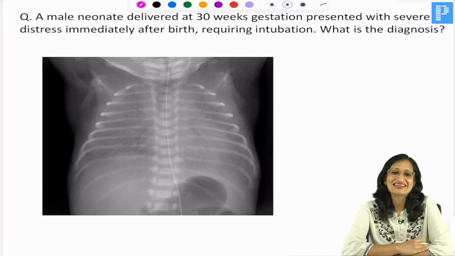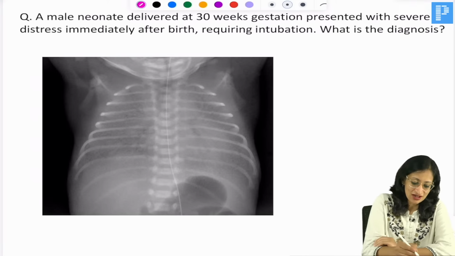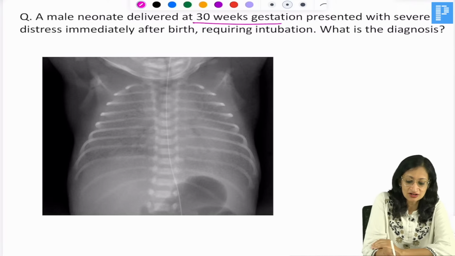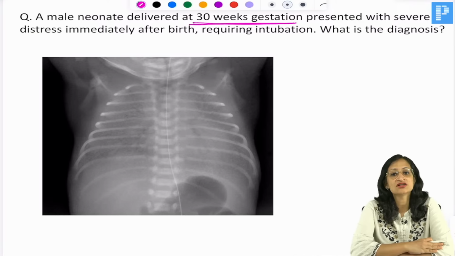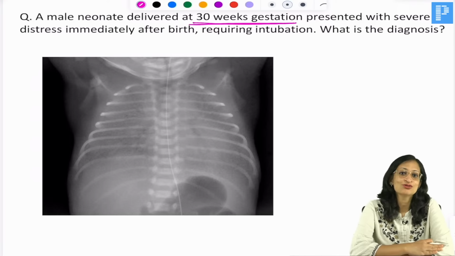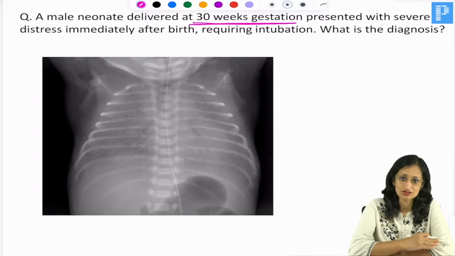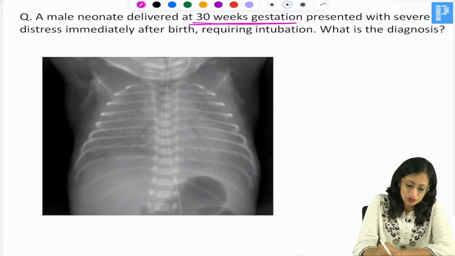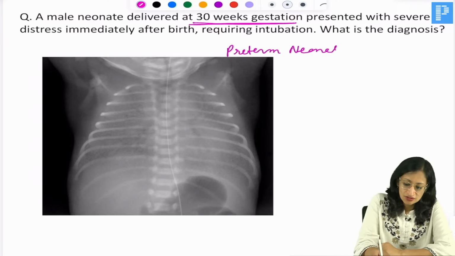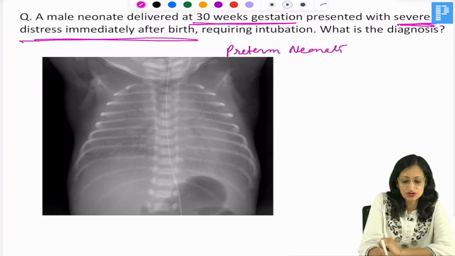Now coming to a case scenario based question. Here we have a male neonate delivered at 30 weeks gestation. So it is a preterm neonate. What do you mean by preterm neonate? A neonate who is born at less than 37 completed weeks of gestation. So it is a preterm neonate who presented with severe respiratory distress immediately after birth requiring intubation.